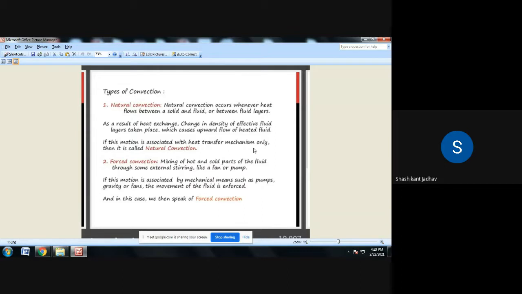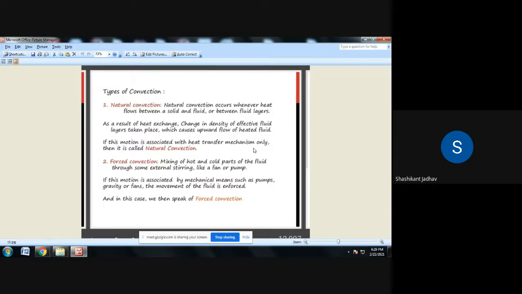In forced convection, the motion of the molecules is caused by external devices. We have to use a pump, a fan, a blower, or external stirring. So we use an external agency for the motion of that particular molecule, and that type of heat transfer is forced convection. But in natural convection, we don't use any external devices. Heat transfer takes place because of the density difference. That is natural convection.